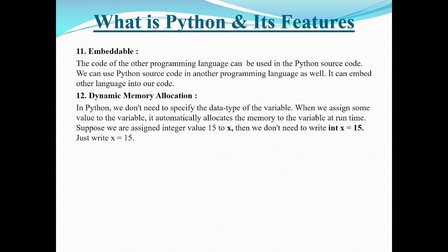And the last feature which I wanted to present about Python is dynamic memory allocation. That is, we need not specify the data type of the variable, as we used to do in C. Suppose I wanted to save the integer value 15 in a variable x, for sure I have to intimate to the compiler that x is a variable which is going to hold an integer data type, like int x. Later I can assign 15 to that x.